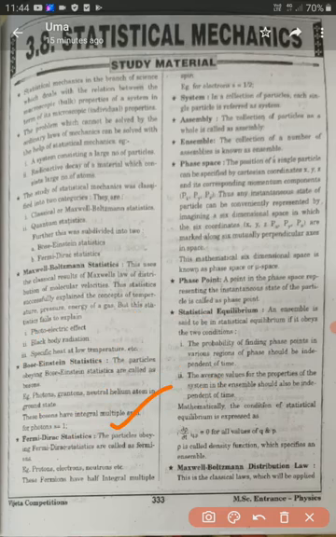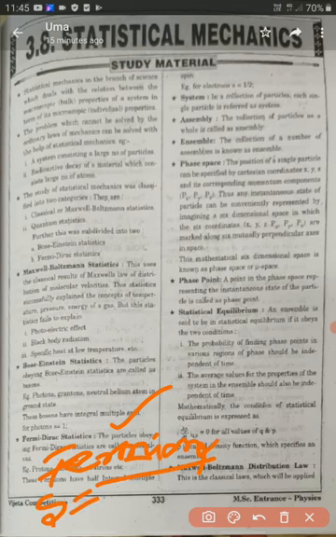Next, Fermi-Dirac statistics. Another point is also very important: the particles which obey the Fermi-Dirac statistics we call fermions. The spin of the fermions is 1/2.